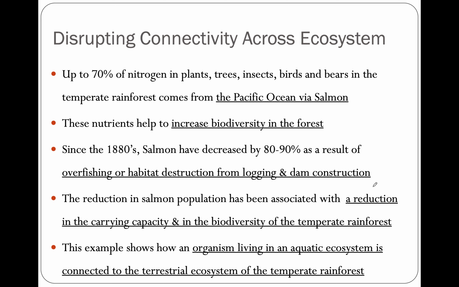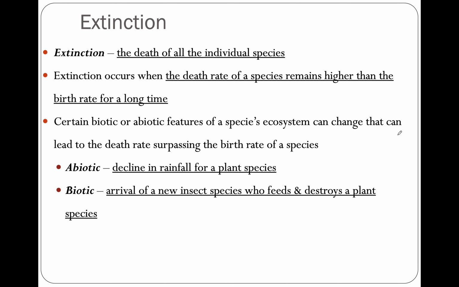Another threat to biodiversity is disrupting connectivity. So 70% of nitrogen in plants, trees, insects, birds, and bears in the temperate rainforest comes from the Pacific Ocean via salmon, which is pretty interesting. Those nutrients help to increase the biodiversity of the forest. Salmon have decreased by about 90%, as a result of overfishing and habitat destruction from logging and dam construction. The reduction in salmon population has been associated with a reduction in the carrying capacity and the biodiversity of the temperate rainforest. So you notice that the aquatic ecosystem is affecting the terrestrial one. We see how an organism living in an aquatic ecosystem is connected to the terrestrial temperate rainforest.